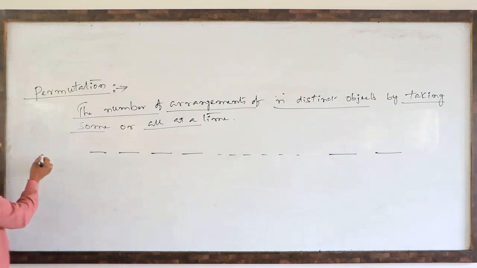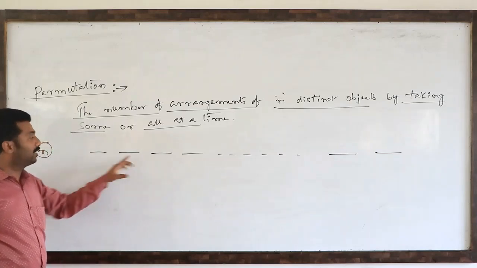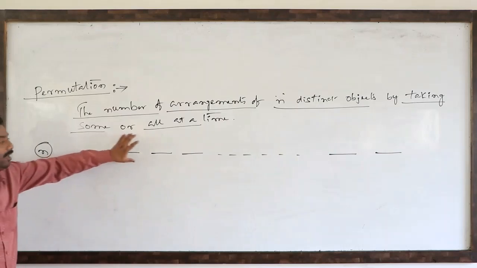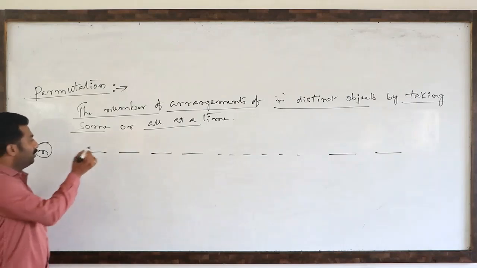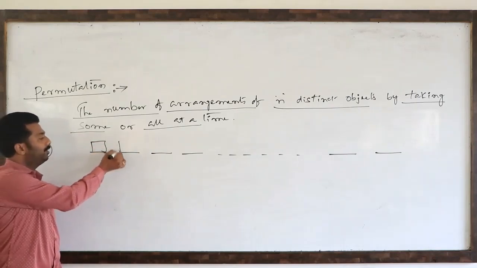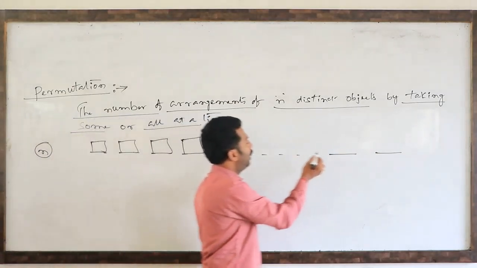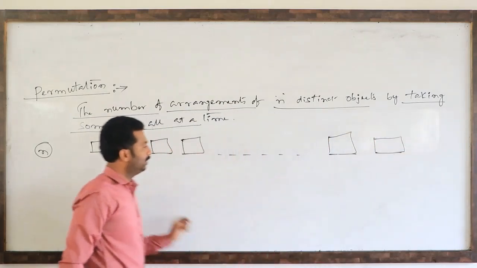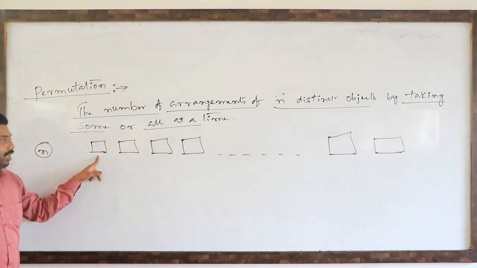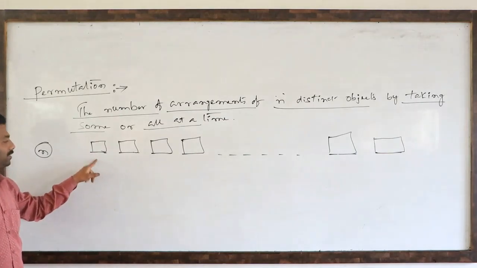So there are n given objects, and there are r vacancies. In how many ways can we fill up these r blanks by these n objects? So you observe, this is the first blank, second blank, third blank, this is fourth blank, and so on. This is the r minus 1th blank, this is the rth blank. In every blank we have to fill only one object. One person has to sit in every vacancy.